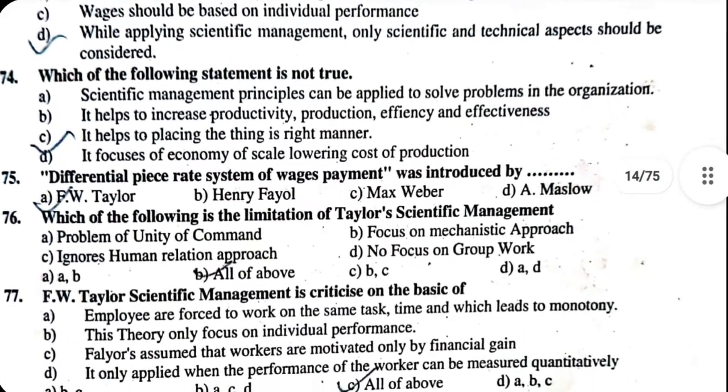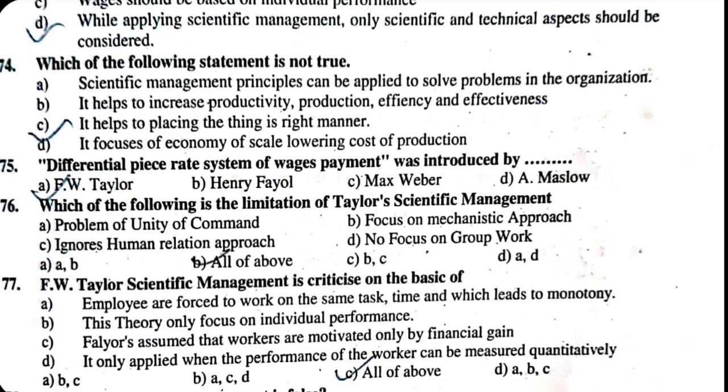74. Which of the following statements is not true? A. Scientific management principles can be applied to solve problems in organizations. B. It helps to increase productivity, production efficiency and effectiveness. C. It helps in placing things in the right manner. D. It focuses on economies of scale, lowering cost of production. The option which is not true is: it helps in placing things in the right manner.